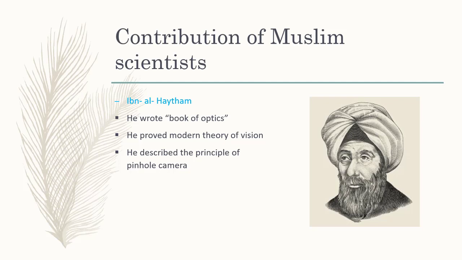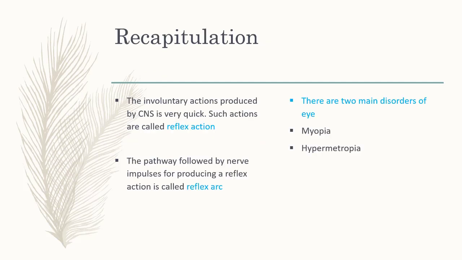So dear students, in this way, we have completed our third objective, contribution of a Muslim scientist. Let's take a short review of our today's lesson. Today we have studied about reflex action. The involuntary action produced by the central nervous system is very quick. Such actions are called reflex action. The pathway followed by the nerve impulses for producing a reflex action is called reflex arc.